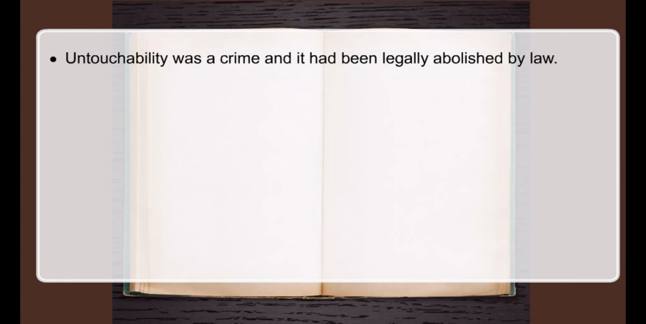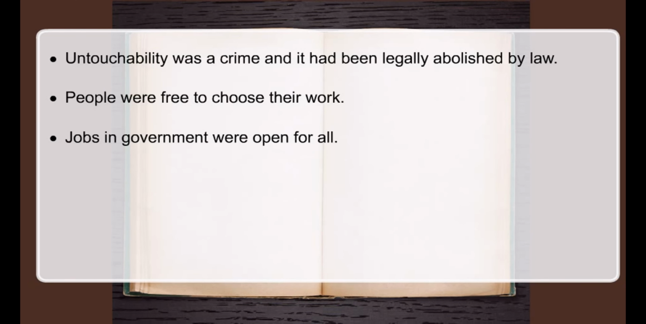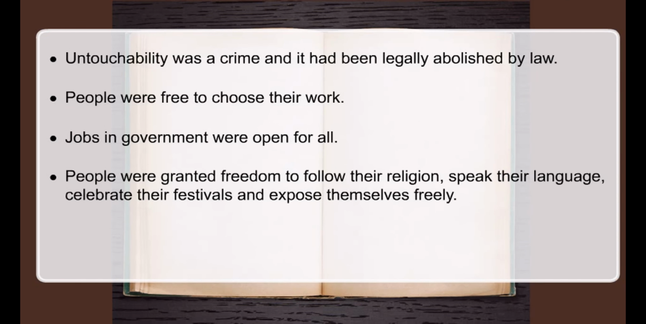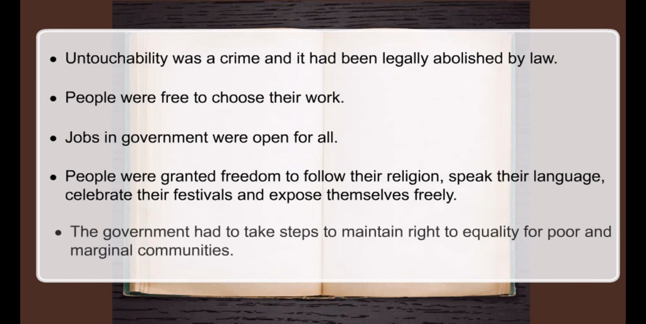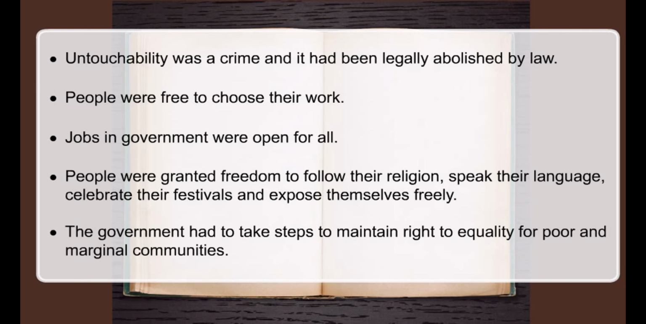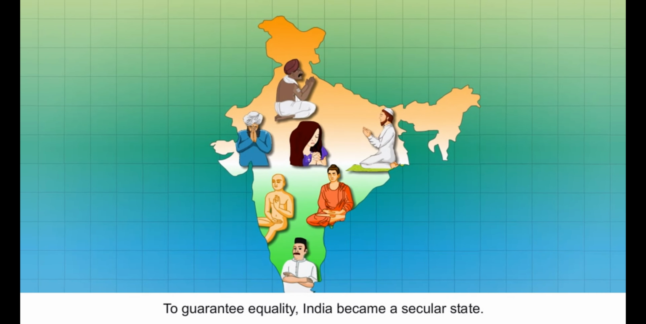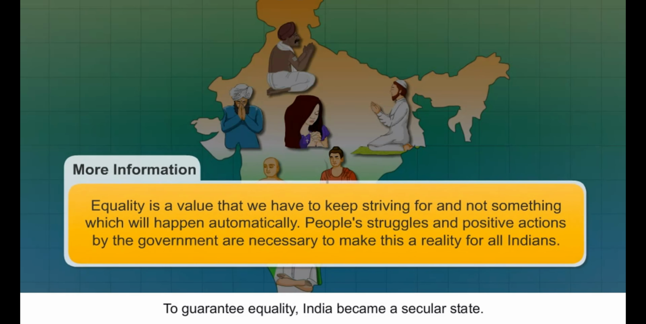According to the Indian Constitution, untouchability was a crime and it was legally abolished by law. People were free to choose their work. Jobs in government were open for all. People were granted freedom to follow their religion, speak their language, celebrate their festivals, and express themselves freely. The government had to take steps to maintain the right to equality for poor and marginal communities. To guarantee equality, India became a secular state.